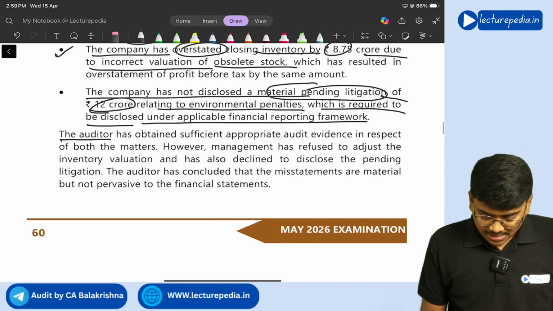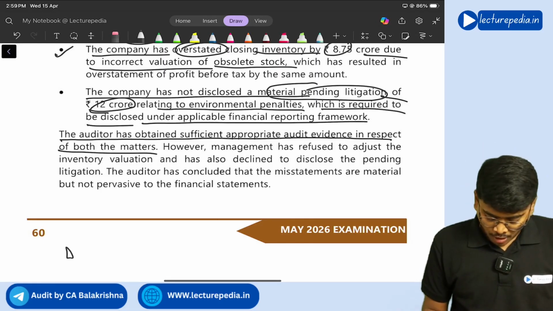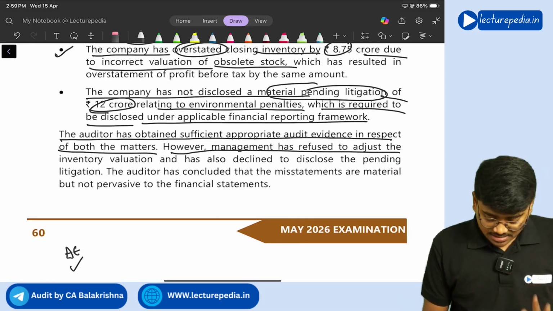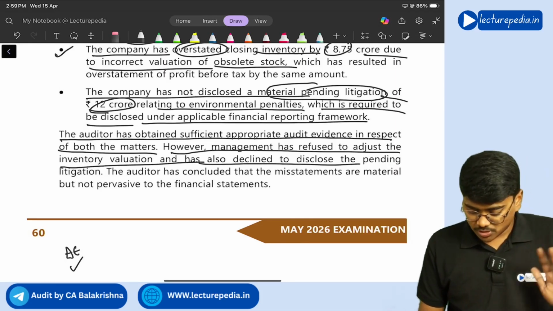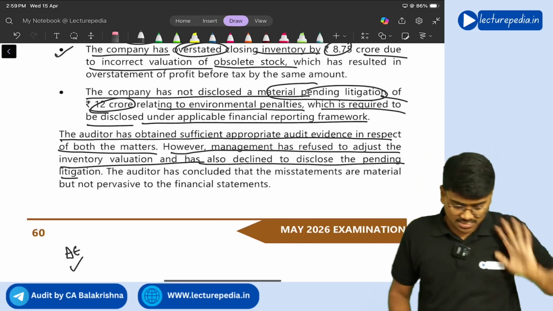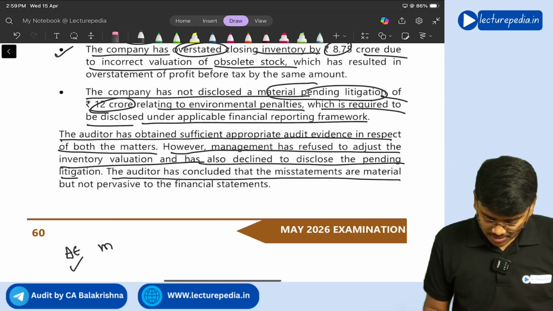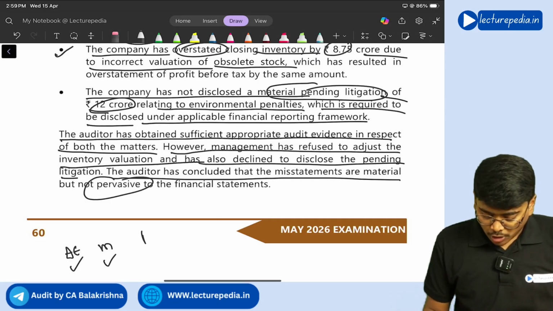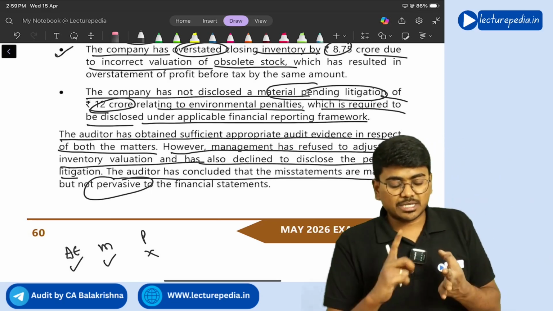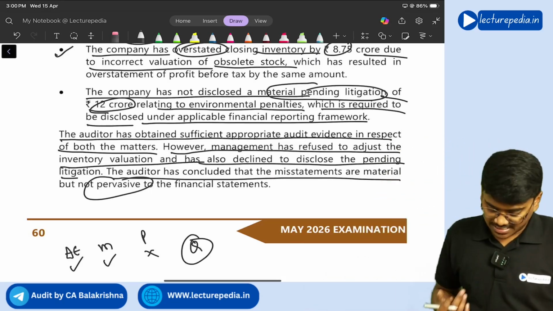Okay. Auditor has obtained sufficient appropriate audit evidence in respect of both the matters. So, audit evidence is available. However, management has refused to adjust the inventory valuation and also declined to disclose the pending litigations. Management is not willing to make the changes. Auditor has concluded that misstatements are material. So, they are material but not pervasive. So, audit evidence is available, misstatements are material but not pervasive. What opinion you will give? Qualified opinion you will give, right?